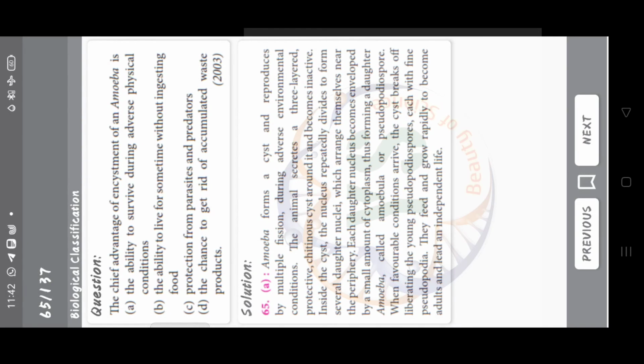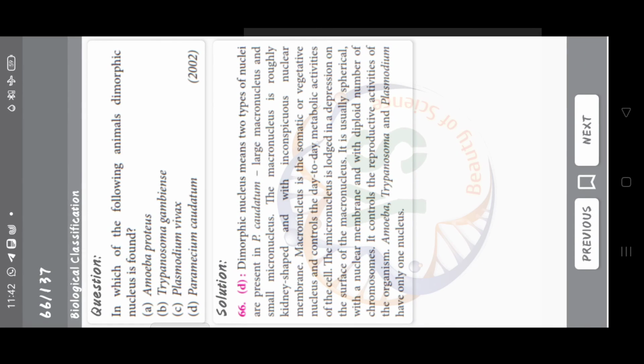The chief advantage of encystment of an amoeba is the ability to survive during adverse physical conditions, the ability to live for sometimes without ingesting food, protection from parasites and predators, the chance to get rid of accumulated waste products. The answer is option A, the ability to survive during adverse physical conditions. In which of the following animals dimorphic nucleus is found?